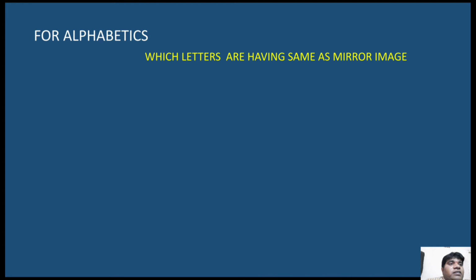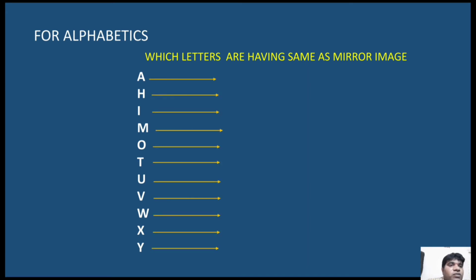For alphabets, what are the common letters? Which letters look the same as their mirror image? A, H, I, M, O, T, U, V, W, X, Y. Same. There is no change. Okay. Total how many letters? 1, 2, 3, 4, 5, 6, 7, 8, 9, 10, 11. 11 letters have the same image in the mirror.